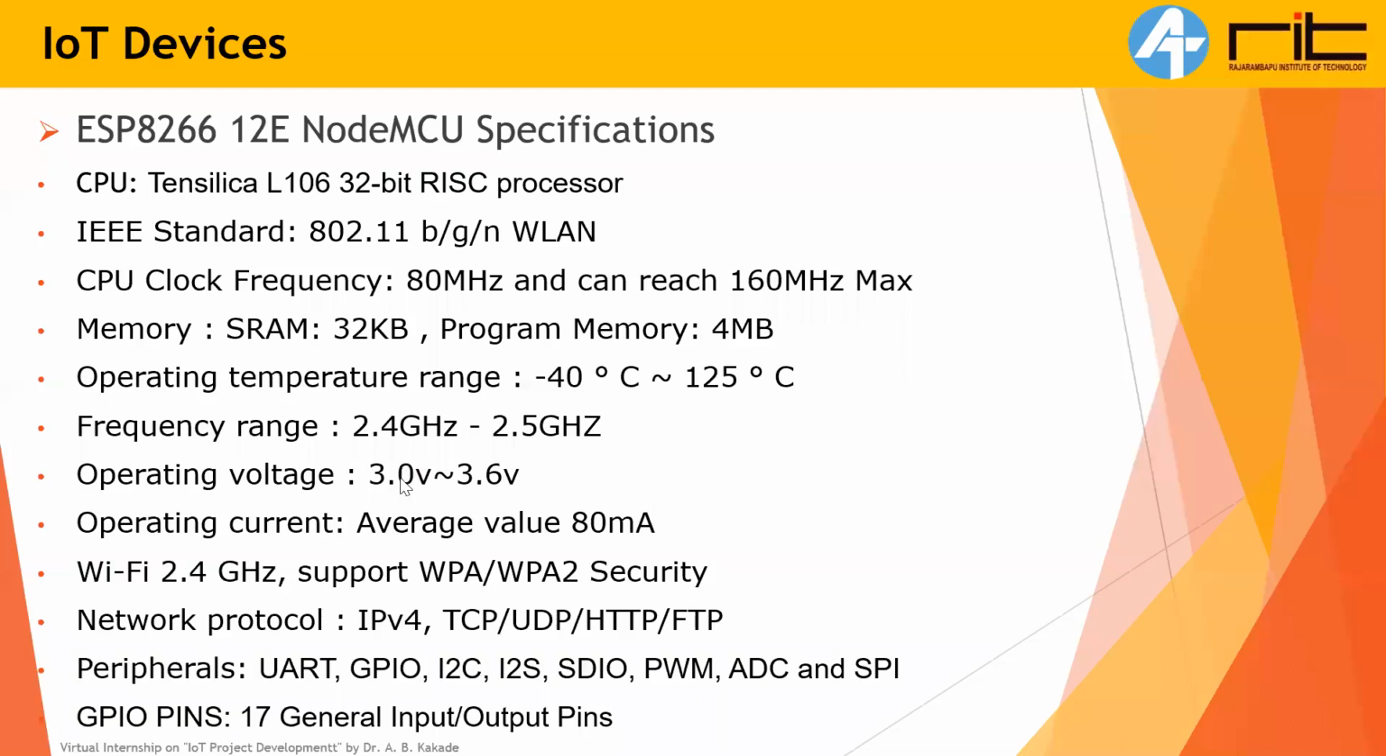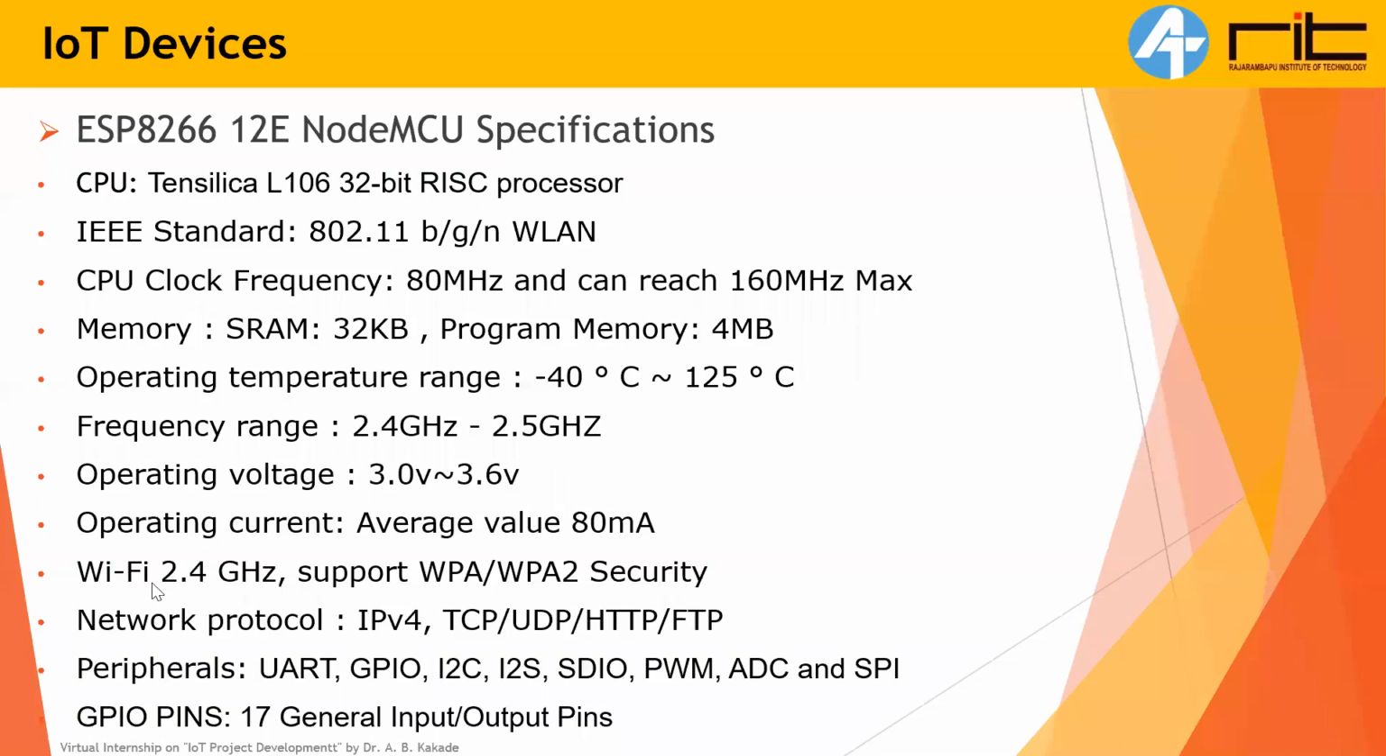For that, use a 3.3 regulator, which ranges in between that, and provide the power supply voltage to the ESP8266 using this 3.3 regulator. After that, the operating current: the average value it consumes is 80 milliamperes continuously.